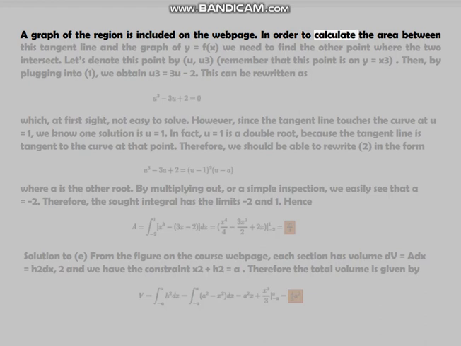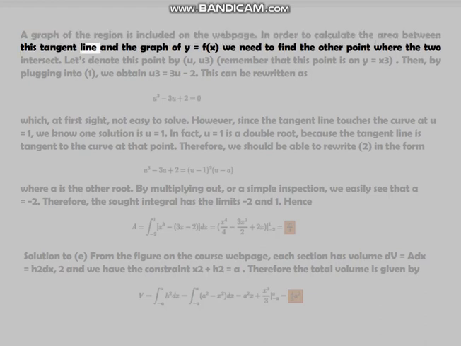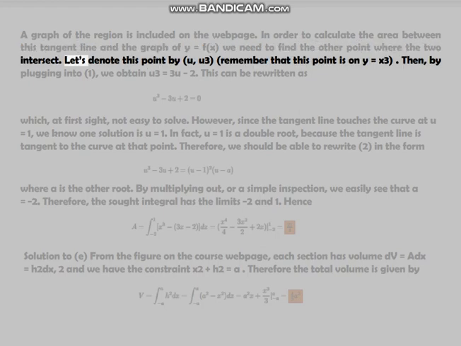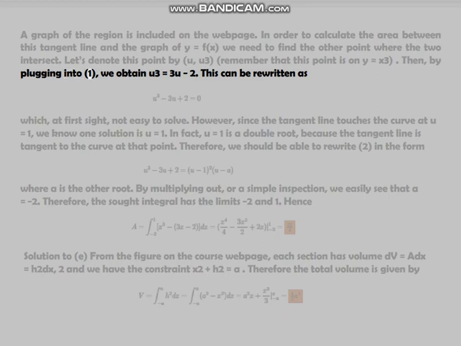A graph of the region is included on the web page. In order to calculate the area between this tangent line and the graph of y equals f(x), we need to find the other point where the two intersect. Let's denote this point by u. Remember that this point is on y equals x^3. Then, by plugging into 1, we obtain u^3 equals 3u minus 2.